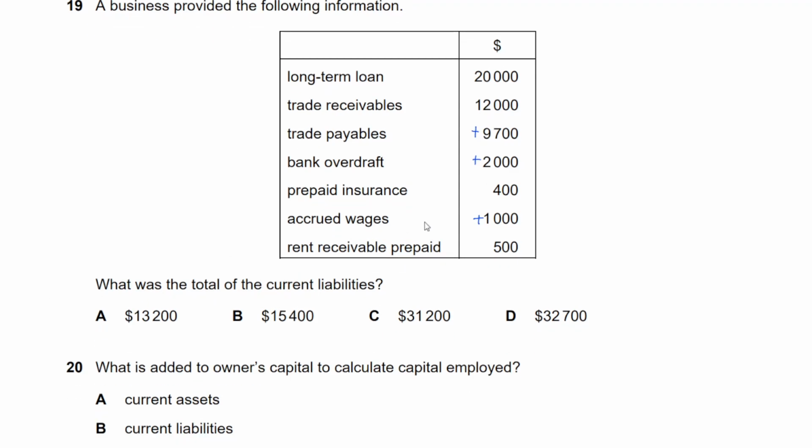Rent receivable prepaid. Income prepaid is a liability. I said that a few minutes ago. Because you have received some money which you haven't earned yet. You just received that because people paid you. So when you receive money in advance, that's not your money yet. It's a liability on you. You're liable to provide service later on. That's 13,200.